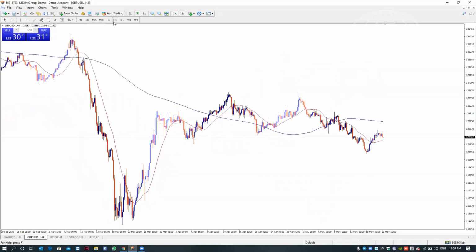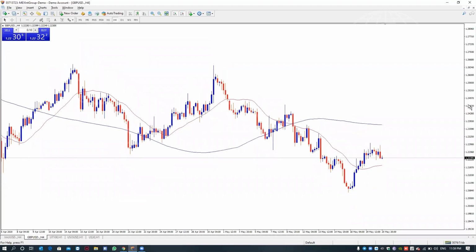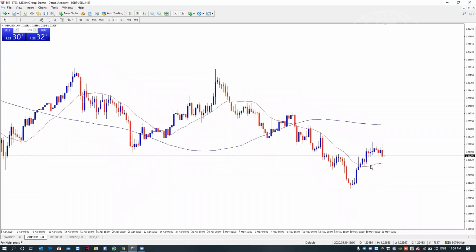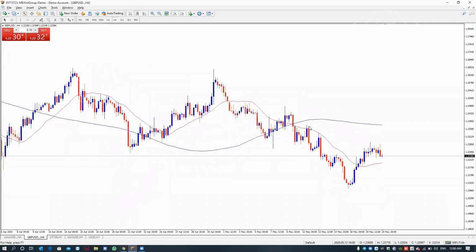For the 4 hour average, see, in the higher time frame they are falling at the 21. When they touch 21 it will go down.